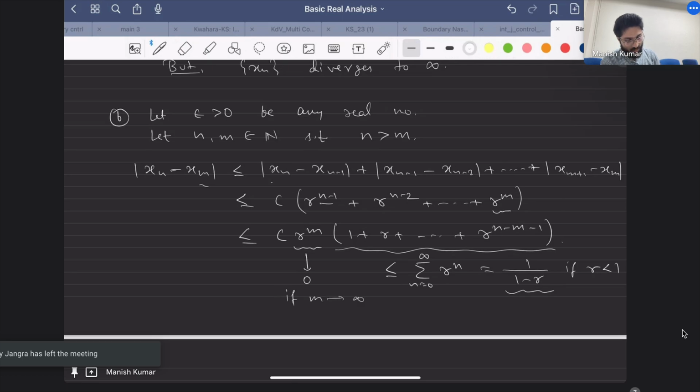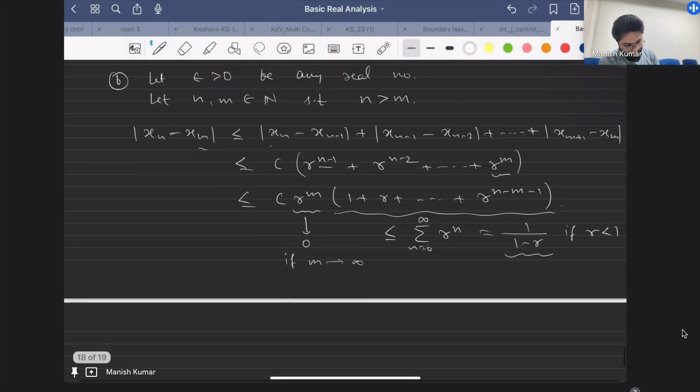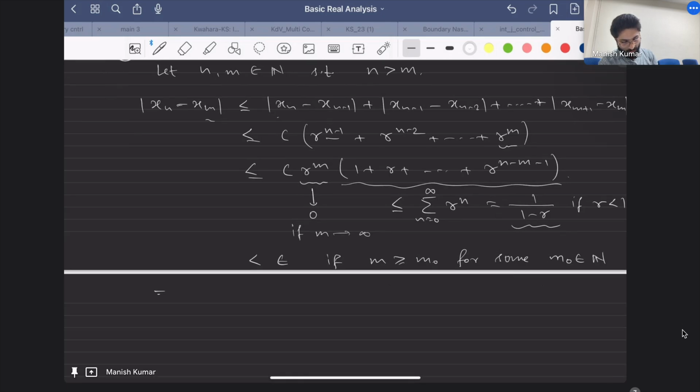So what I can say is that this whole term is less than epsilon if m is greater than or equal to m naught for some m naught belonging to N. So this proves that the sequence xn is Cauchy and hence convergent.